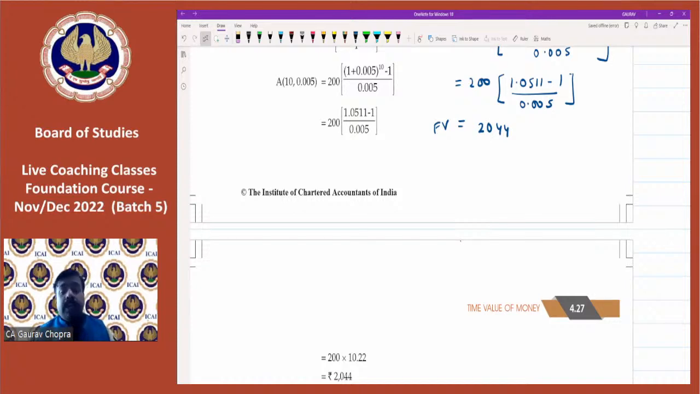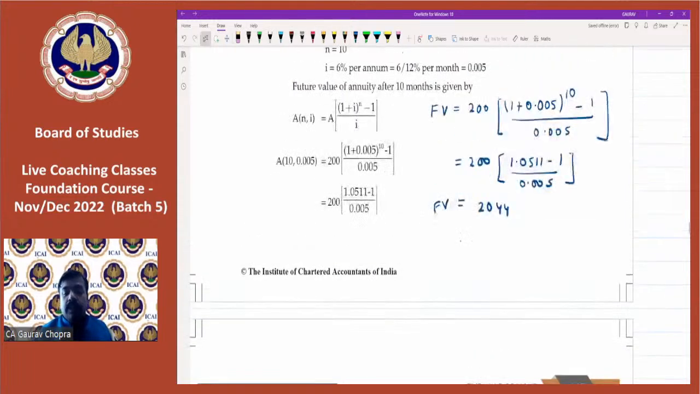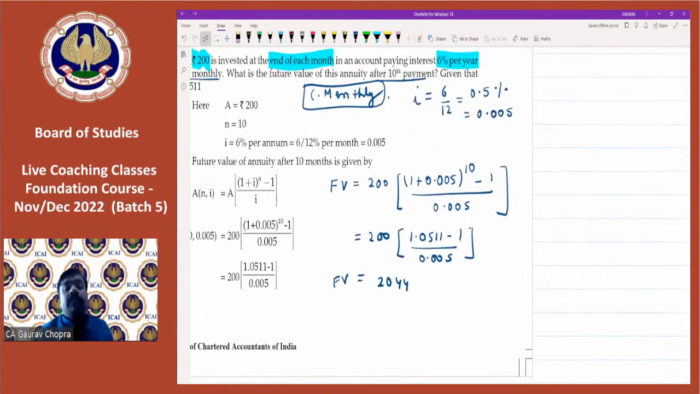Saurabh is asking why it is 0.005. See, we have taken the rate 6% per annum. So for monthly, it will be 6 divided by 12, that is 0.5%. And for removing the percentage, we have to divide it by 100. So it will be 0.005. That's why it is 0.005. All right. So we have to just apply the formula, substitute the figure, and get the result.